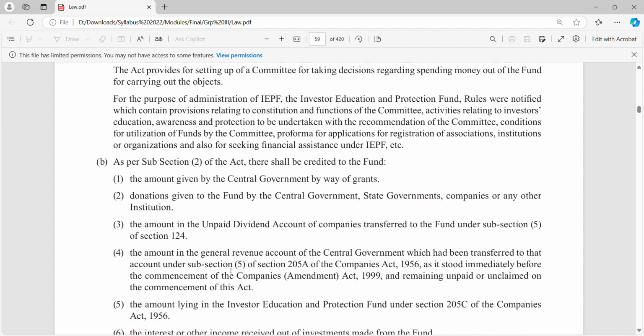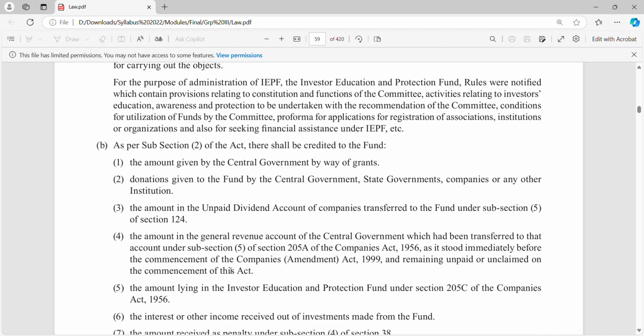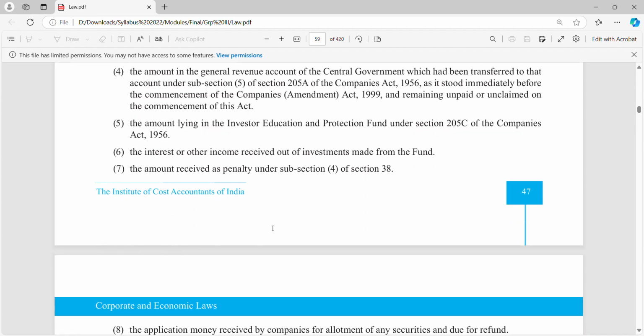As per subsection 2 of the Act, there shall be credited to the fund the amount given by central government by way of grants, donations given to the fund by central government, state government, companies or any other institutions, amount in the unpaid dividend account of companies transferred to the fund under subsection 5 of section 124, amount in general revenue account of central government which had been transferred to that account. So see, they have given us what all amount can be transferred: if any grant is received from central government, any unpaid dividend, such types of amounts are transferred here. In detail they have explained here.